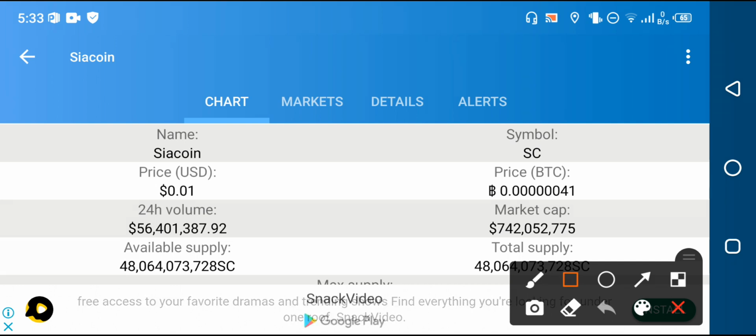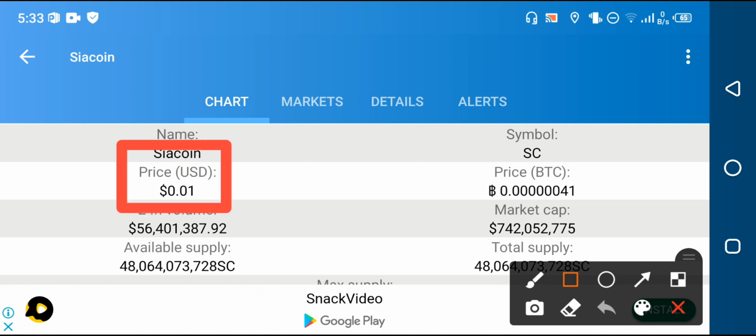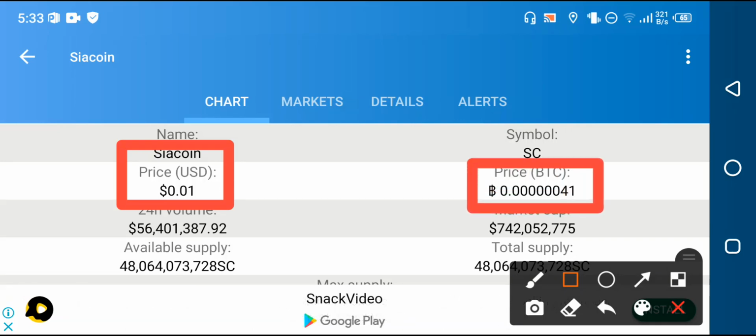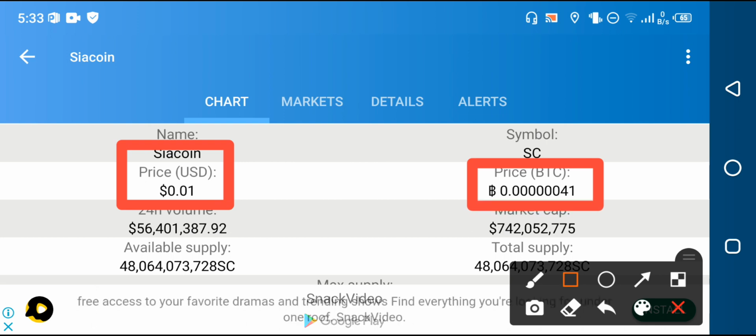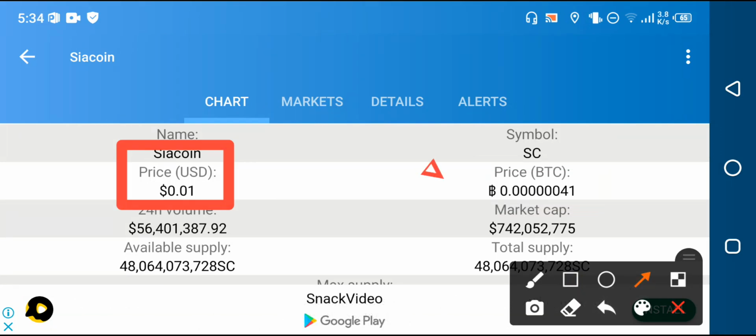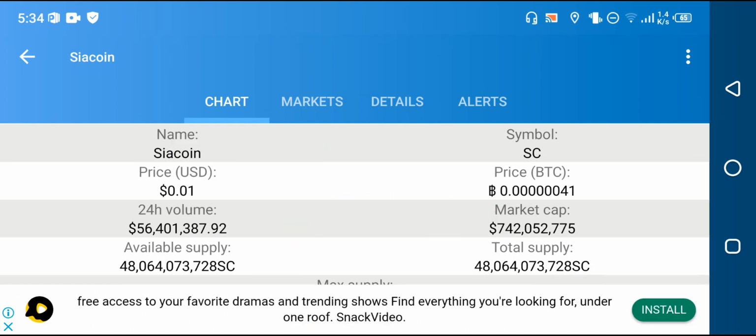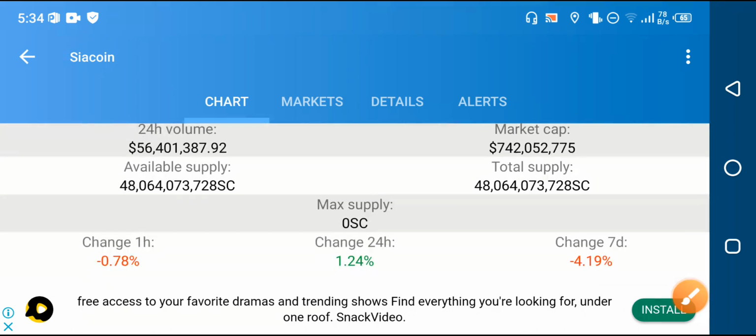At this time, you can see here the latest price of the SiaCoin is 0.01 USD. That is the latest price of the SiaCoin. On the other side, if you look at the price of the SiaCoin in BTC, the price is very low, my friends. You can see it currently, but I hope with the passage of time the BTC price will become high, my friends. Anyways, let's see the market cap. You can see market cap, 24 hours trading volume of the SiaCoin, available supply, total supply. Every update is in front of your eyes, my friends.